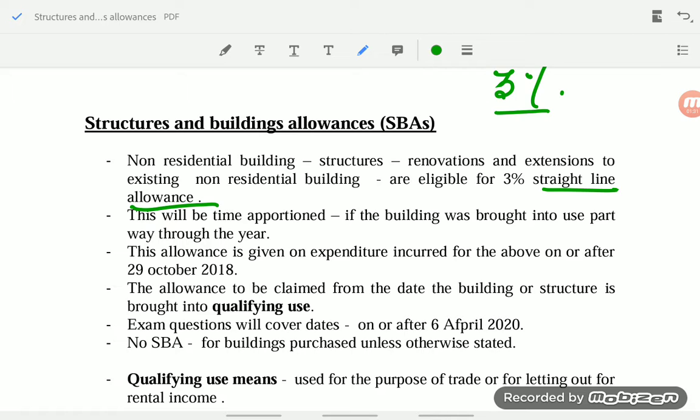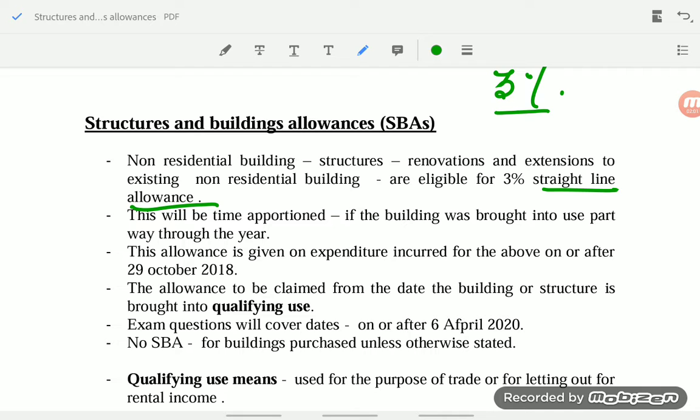And next one, this allowance can be claimed only from the date the building or the structure is brought into use. After 29th October 2018, not 19, 29th October 2018, only this 3% is applicable, and we have to claim 3% from the day the building or the structure is brought into qualifying use.